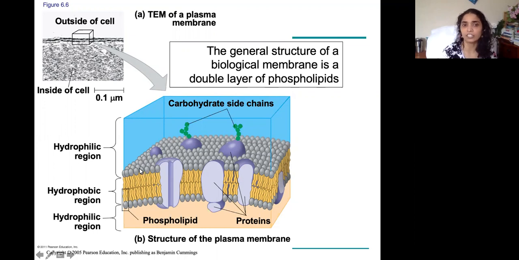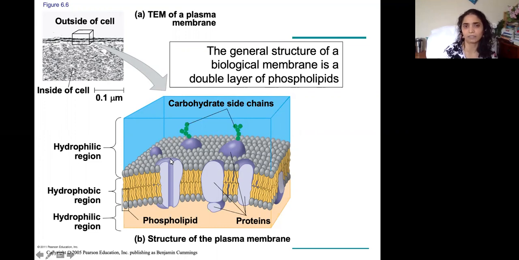You will study that in chapter 7. There's water on the outside of the cell and water on the inside of the cell, guys. When these proteins are attached to carbohydrates, they are called glycoproteins. When phospholipids are attached to carbohydrates, they are called glycolipids.